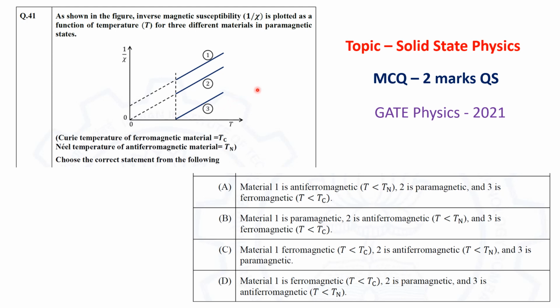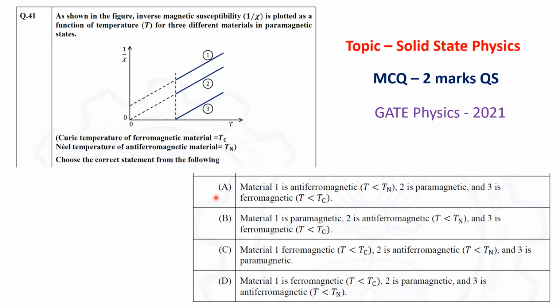So there are mainly 3 types of magnetic materials. They are paramagnetic, ferromagnetic and antiferromagnetic. So we have to identify which plot corresponds to which material. Here some information is given. Curie temperature for ferromagnetic material is Tc, Néel temperature for antiferromagnetic material is Tn. Then we have to choose the correct statement from the following.